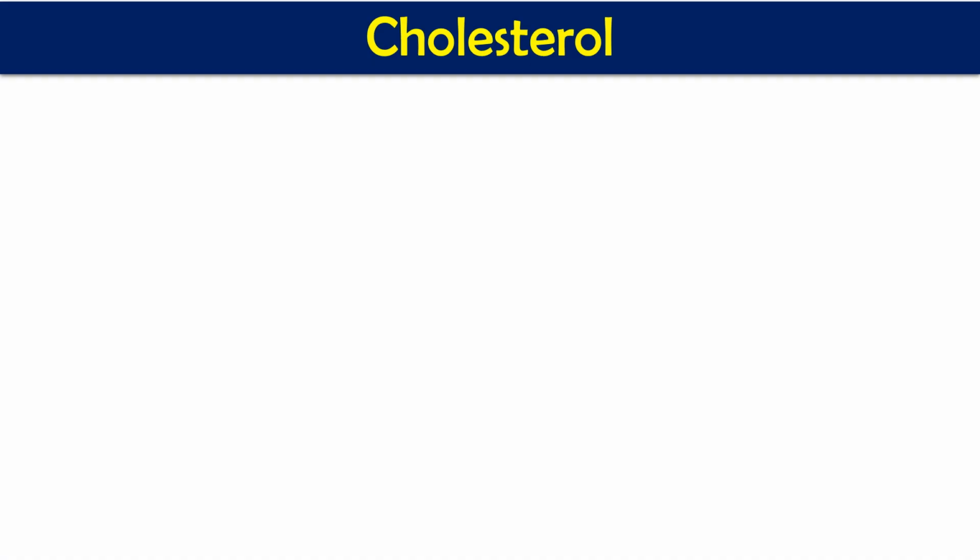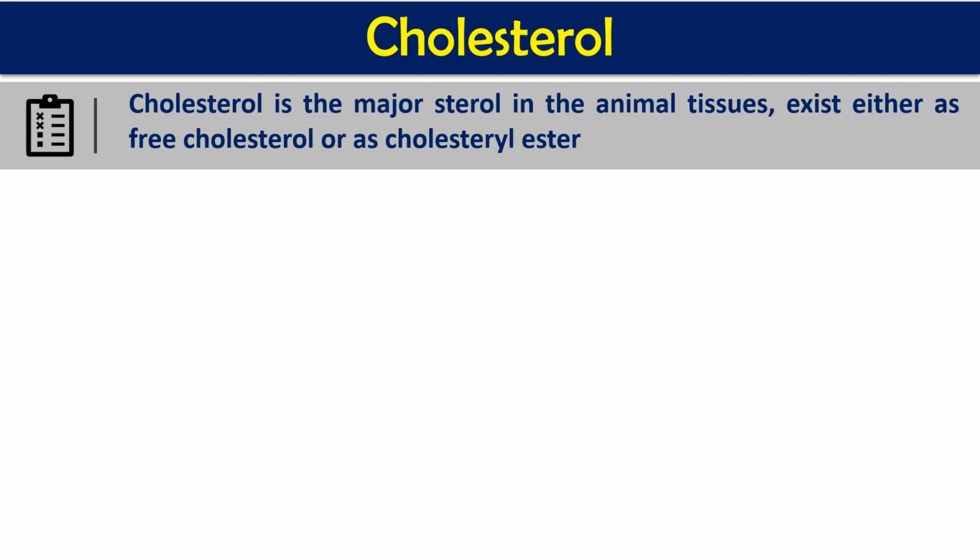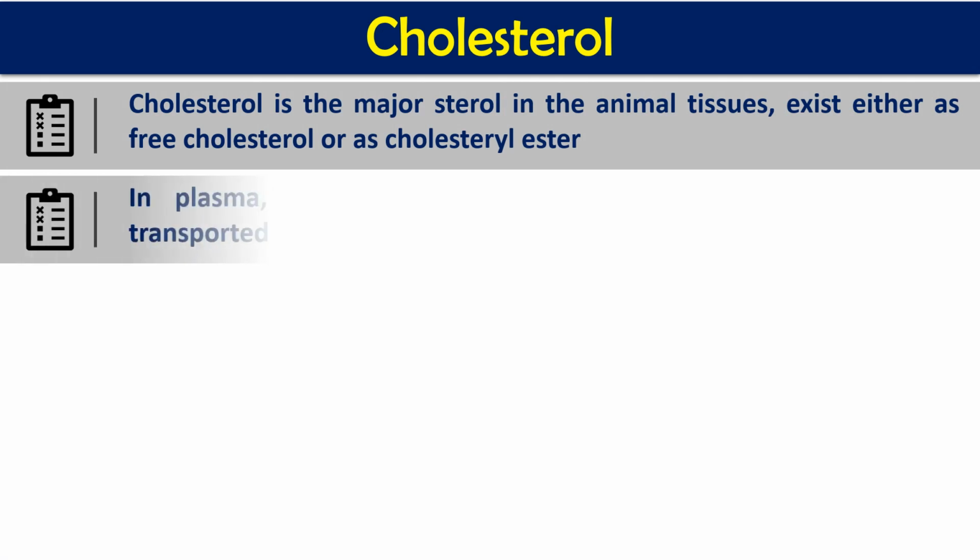So first thing is, what is cholesterol? Cholesterol is the major sterol. Sterol is a category of chemicals. Later on we will see. So it is a major sterol present in the animal tissue which exists either in the form of cholesterol or as a cholesterol ester. Cholesterol is found exclusively in animals only. Hence it is also called animal sterol. In case of plants, we don't have cholesterol. Plants have a similar type of compound that is called ergosterol.